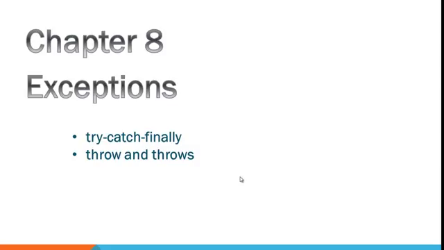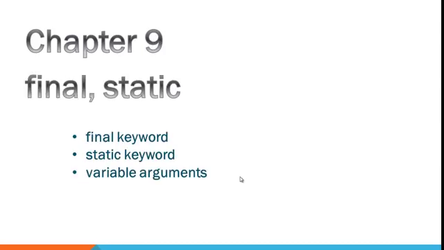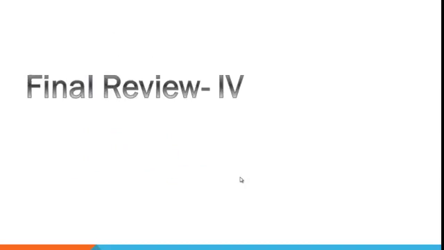In chapter 8 we will look at various types of exceptions, that is try, catch, finally, and throws. In chapter 9 we will look at the final keyword, the static keyword, and variable arguments, and then we will finish off this entire course with a final review.